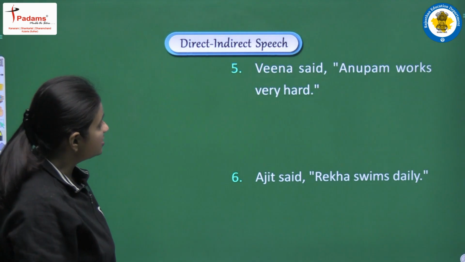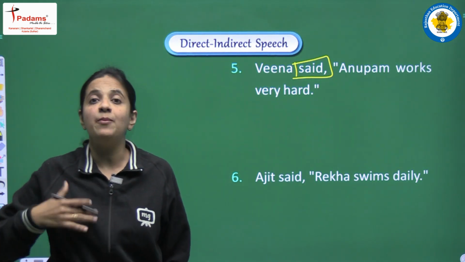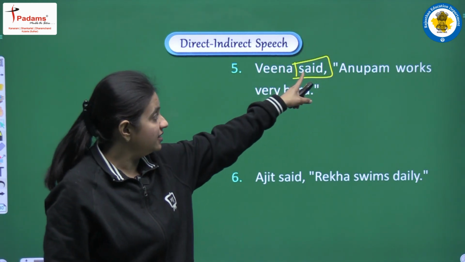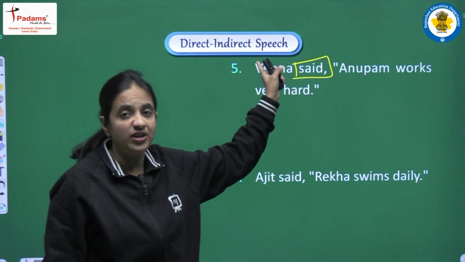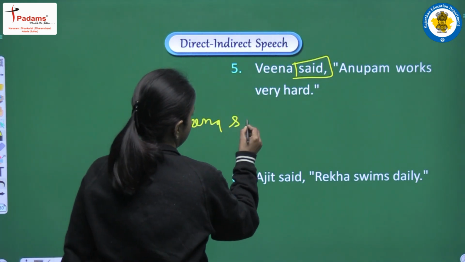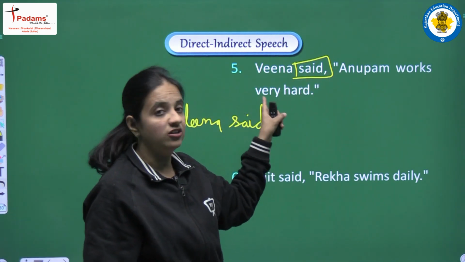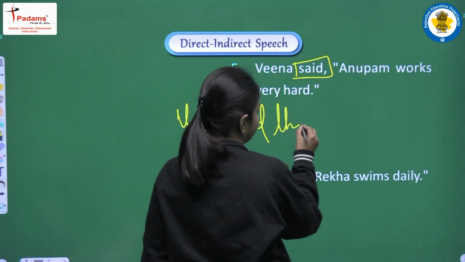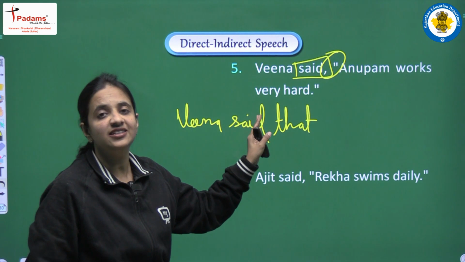Okay. Next is Veena said Anupam works very hard. So now we have said, that is a past tense. So here we have to change the tense in the reported speech, and in this reporting verb we have no object. So we will not change said. We will write Veena said as it is. So first of all let's write that much only. Veena said. Okay. Second change, we have to add one conjunction. This sentence is also an example of an assertive sentence. So in this sentence also our conjunction will be that. So we are removing the commas, and at that time we will need one conjunction, and our conjunction is that.